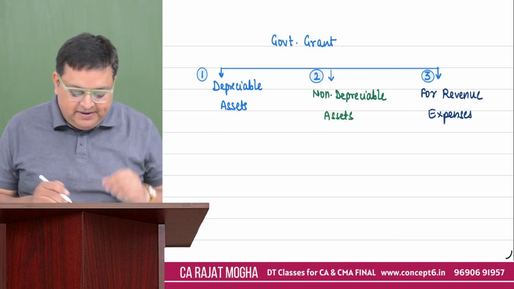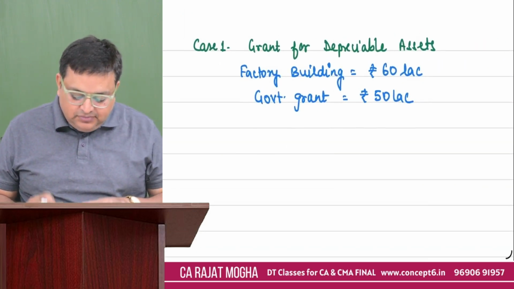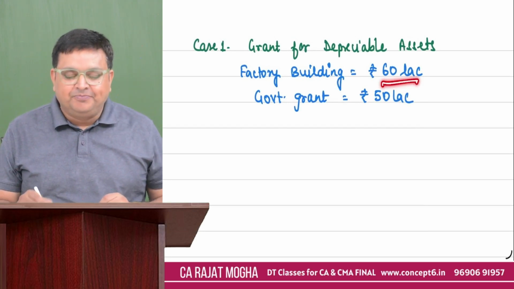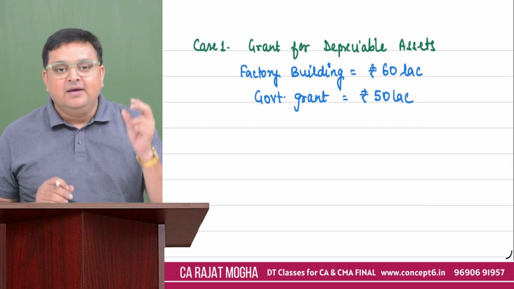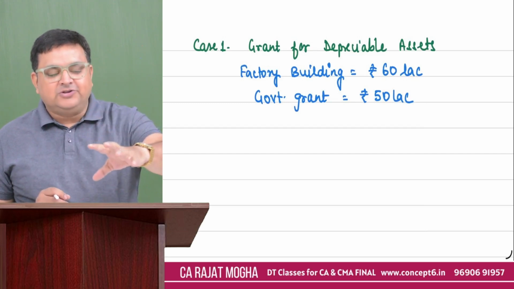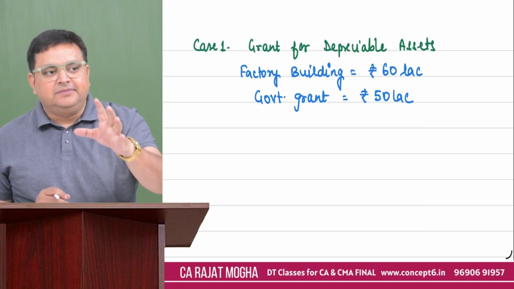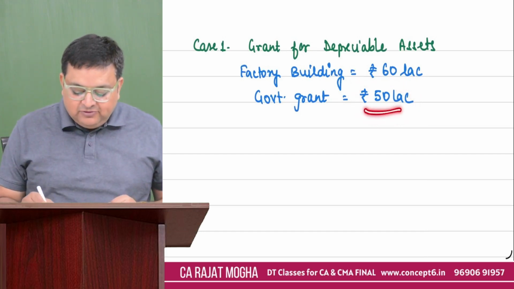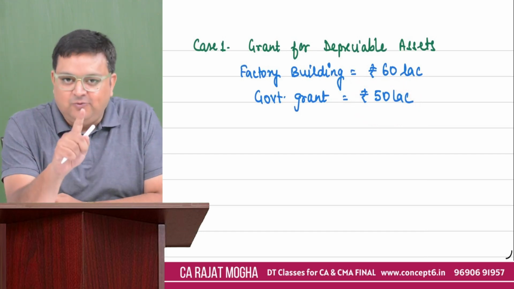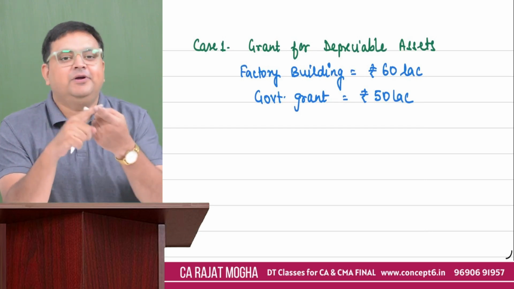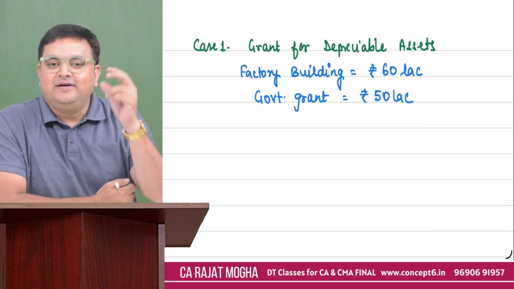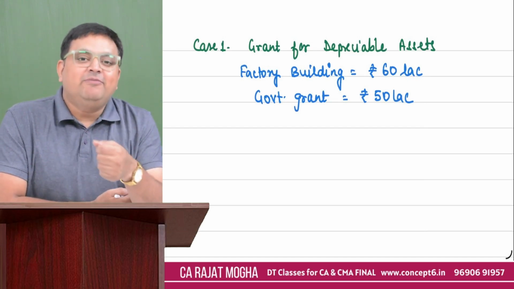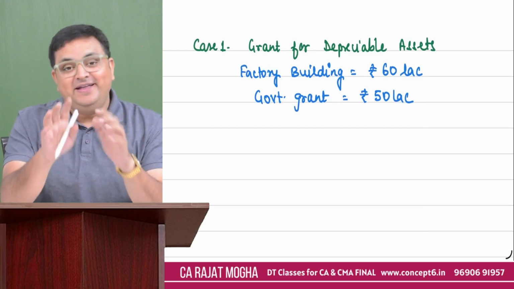Let me give you an example. Let's say for a depreciable asset, for example, you need a factory building of 60 lakh rupees, correct? The assessee needs a 60 lakh rupees factory building. The government is saying, okay, you are having a building and please purchase it and we will be helping you by giving you 50 lakh rupees. So the government grant is 50 lakh. So this is case one. When we are receiving this grant, what is the purpose, guys? We are receiving this grant for revenue expenses or for purchasing assets? For purchasing assets. What type of asset? Depreciable or non-depreciable? Depreciable asset.